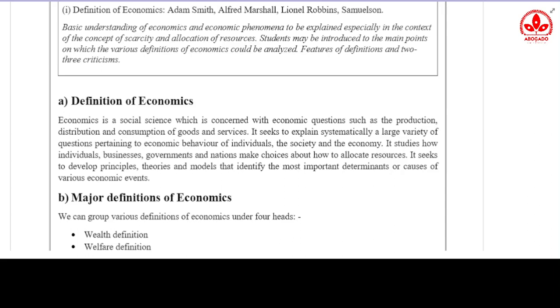Even if you don't have a bird's eye view of the definition, there is no problem, because if you study the remaining economic chapters, there will automatically be a concept in your head. So I won't go very deep on that.